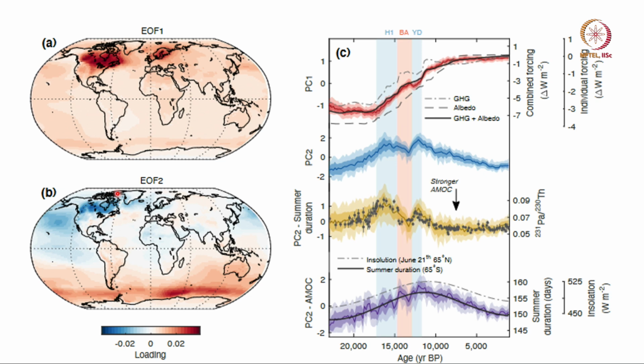And if you remember the last few lectures, this cooling is due to the ice breaking up and falling into the Atlantic Ocean, and it stops the Atlantic meridional ocean circulation, and because of that Antarctic warms up.